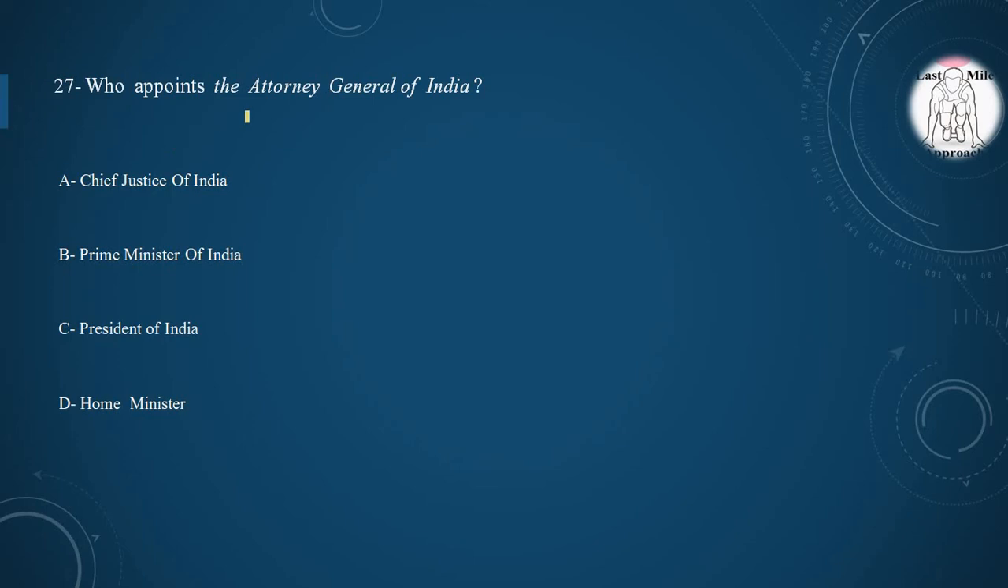27th question, who appoints the Attorney General of India? Option A, Chief Justice of India. Option B, Prime Minister of India. Option C, President of India. Option D, Home Minister. And the correct option is option C, President of India appoints the Attorney General of India under Article 76 of the Indian Constitution.